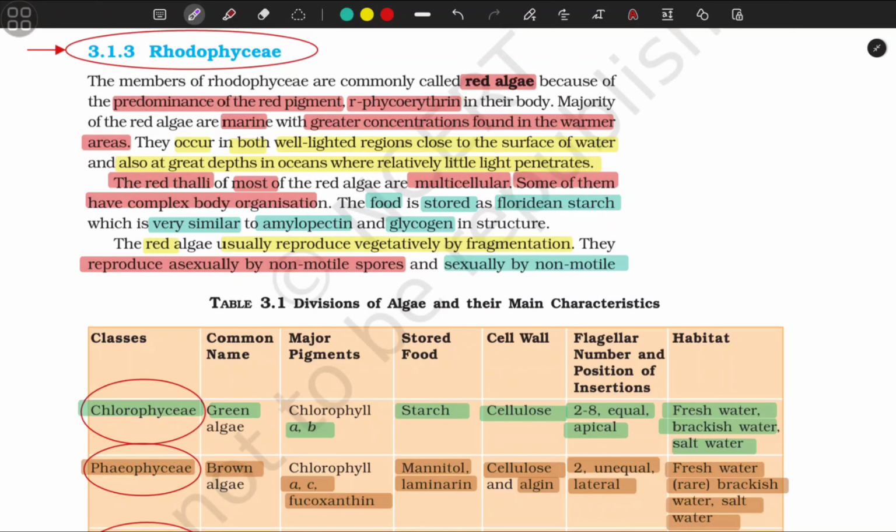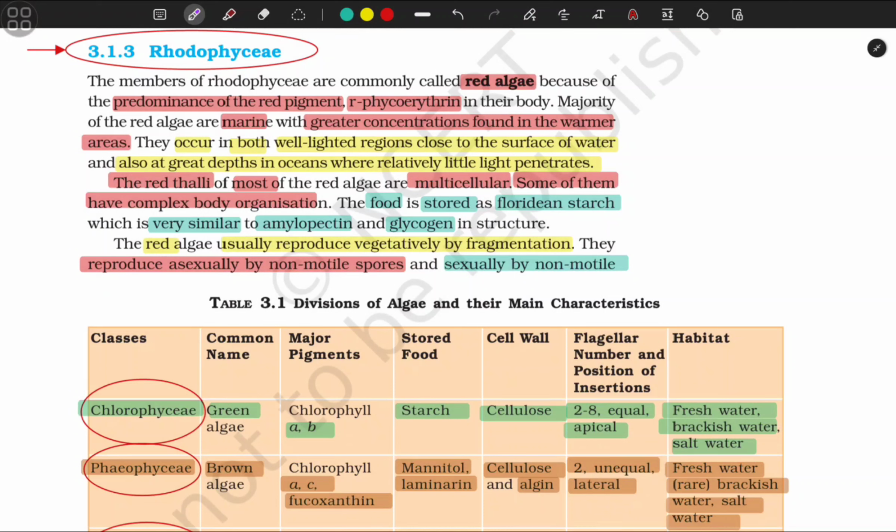The food is stored as floridean starch, which is similar to amylopectin and glycogen in structure. The red algae usually reproduce vegetatively by fragmentation.